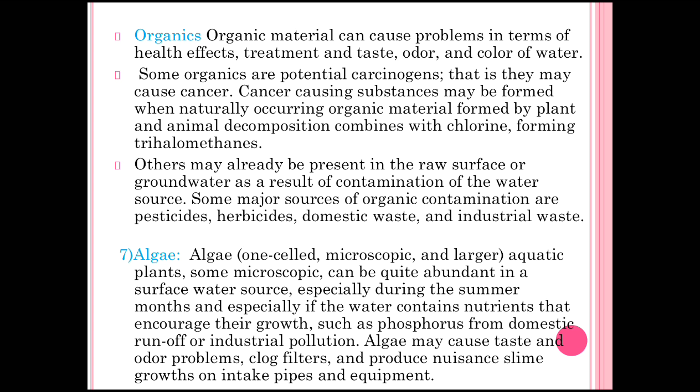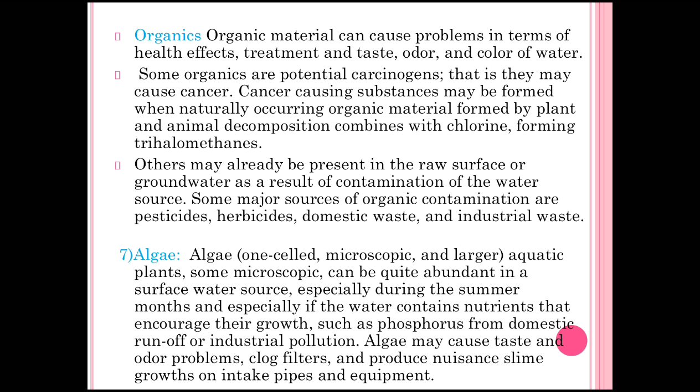Then the next factor is algae. Algae are one-celled, microscopic and larger, aquatic plants. Some microscopic algae can be quite abundant in a surface water source, especially during the summer months and especially if the water contains nutrients that encourage their growth, such as phosphorus from domestic runoff or industrial pollution.